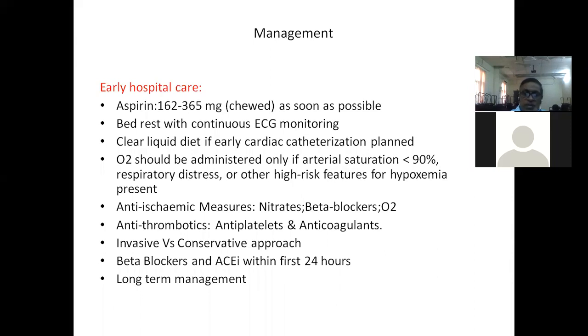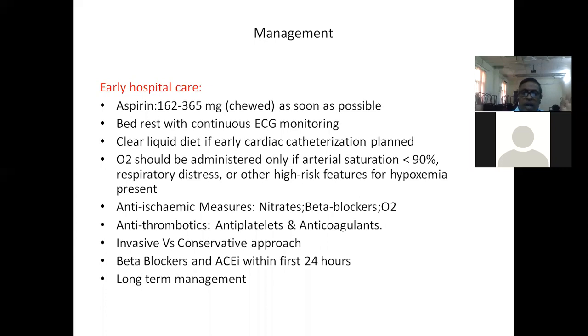Nitrates may be given for pain relief. If the pain is not relieved with the nitrates, then beta blockers are the second choice to add. In case of recurrent chest pain, if not otherwise contraindicated, beta blockers may be given. The contraindications for beta blockers, I told you in the last class: heart failure, block, bradycardia, reactive airway disease, peripheral vascular disease. Beta blockers can be given intravenously, if not contraindicated. 5 milligrams of metoprolol IV may be repeated 3 times, duly watching his respiration as well as his pulse rate.